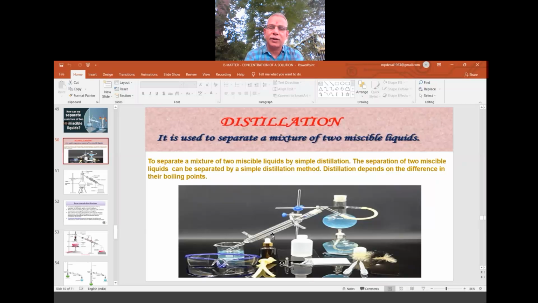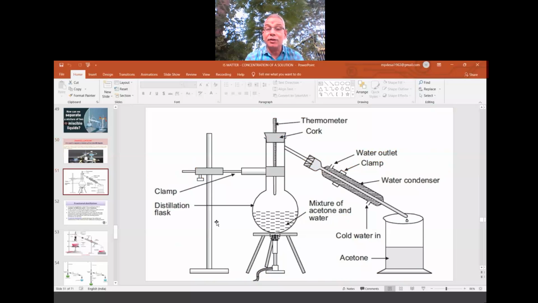Then you go further. Once you separate this, take out the beaker, bring one more beaker, then start heating. When it reaches 80 degrees inside, B starts boiling, B vapors are formed, B will condense here, and B collects in the second beaker. So in this way, we separate the components. This is the diagrammatic way in the examination. So, stand, clamp to hold, distillation flask, thermometer.